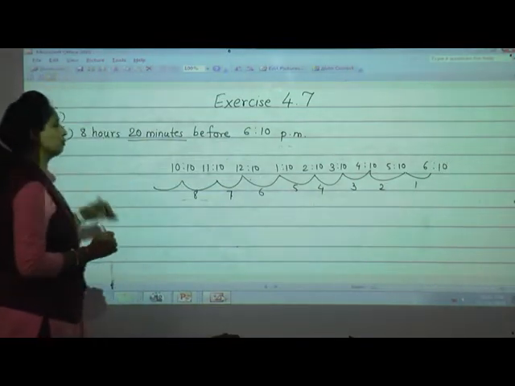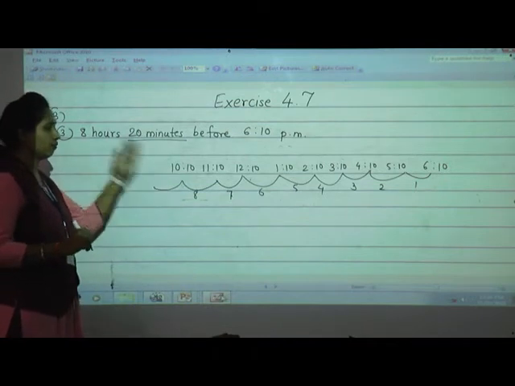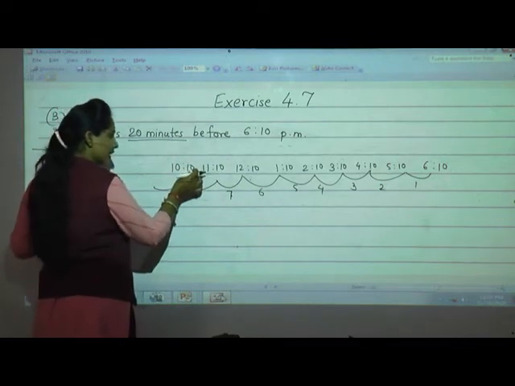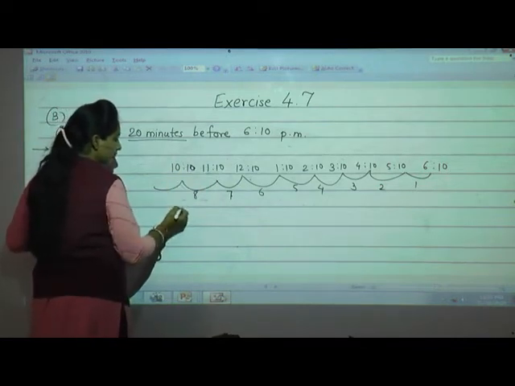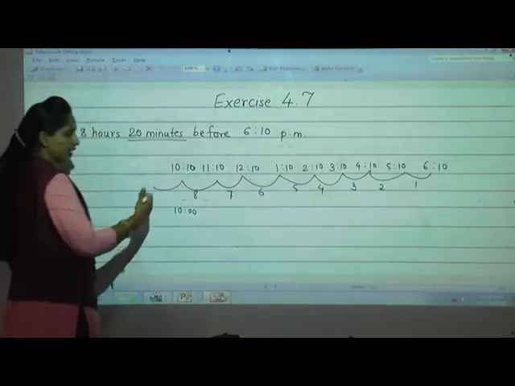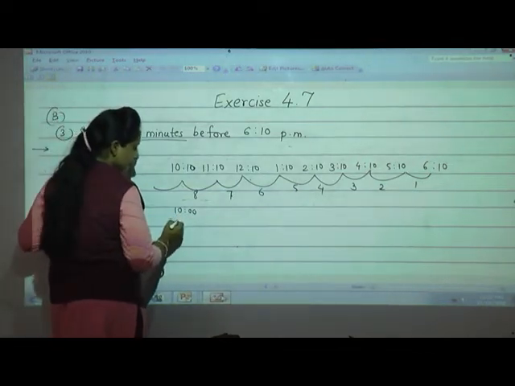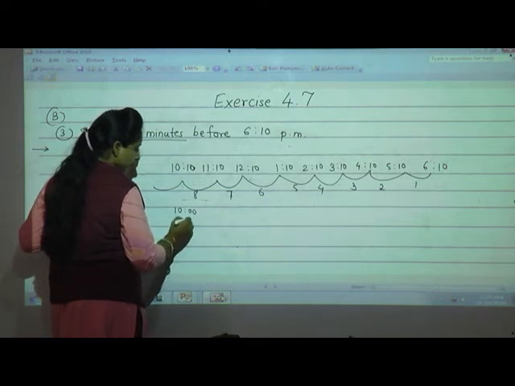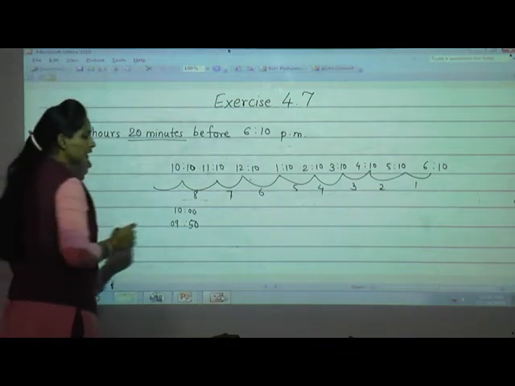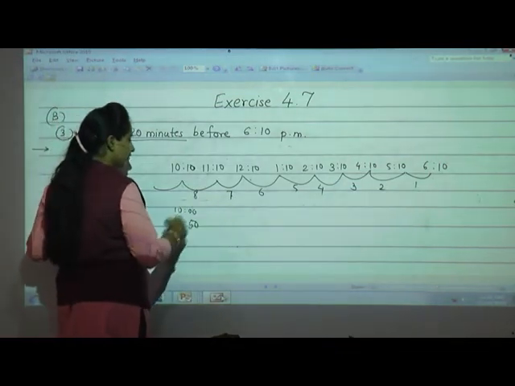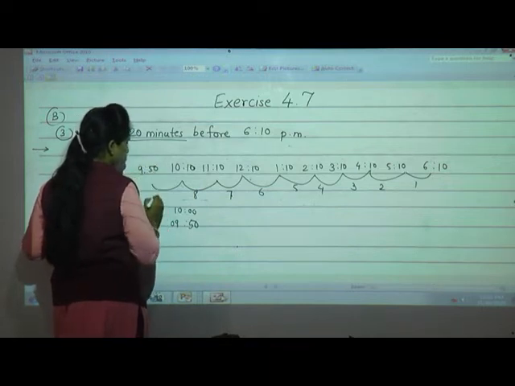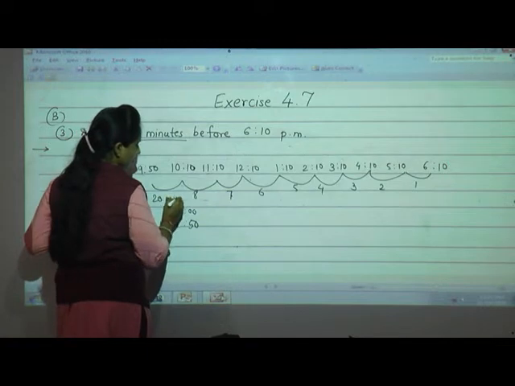See, try to subtract 20 minutes before 10:10. See, if I subtract 20 minutes, first I will subtract 10, then it has become 10. Okay, then what will come if we subtract again 10 minutes means, see, it is 9:50. See, 10 o'clock means what? 10:60. If we subtract 10, we get 9:50. This is 20 minutes.